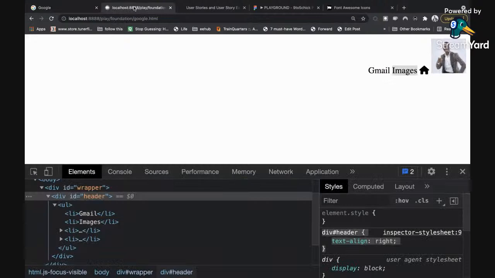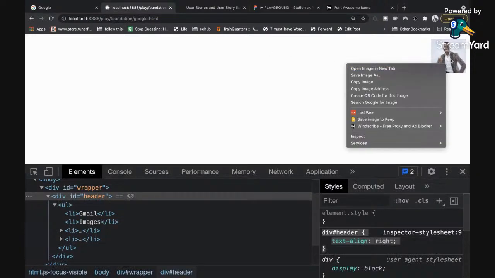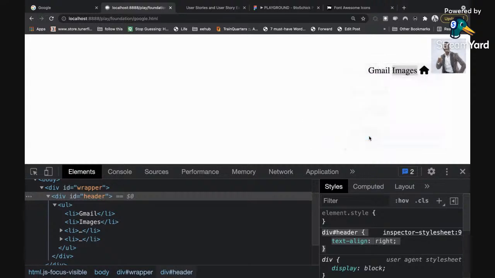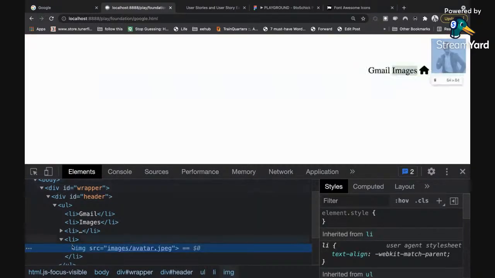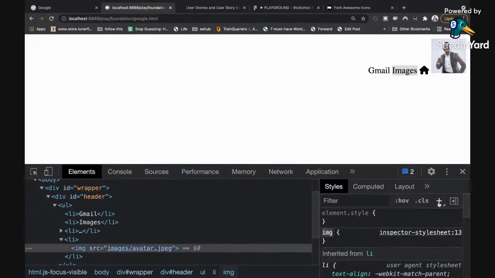So I'm going to go back to my page. Then I'm going to right click on this image. I'm going to click inspect again so that you can jump to it within the debugger tool right here. Why I'm right clicking on that particular element is that I want it to identify it for me in my debugger tool by itself. So you can see the image right here. So what I'm going to do again is click the plus sign. By clicking the plus sign, I've triggered the image element.